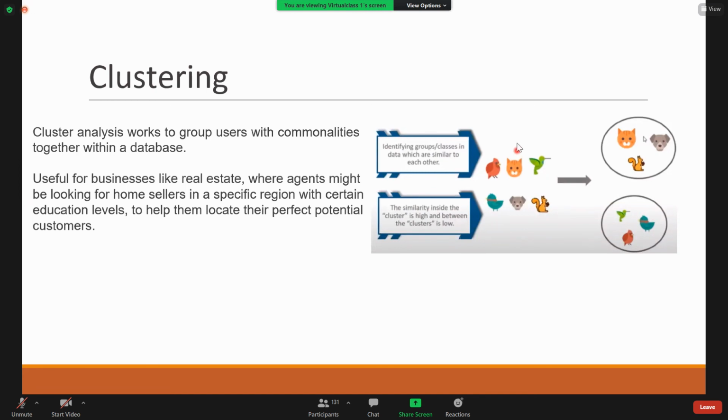Based on their features, we can group them. See, all birds will fall into one group and all animals will fall into another group, based on their features. Birds can fly, animals cannot. So it's one of the features which helps in grouping these data.